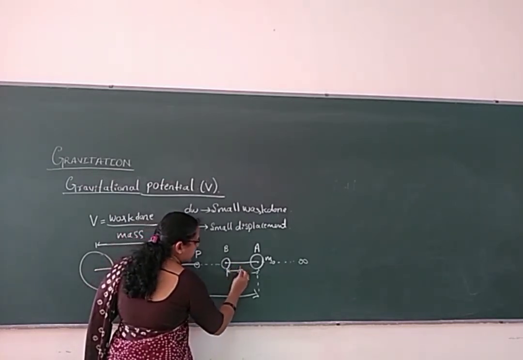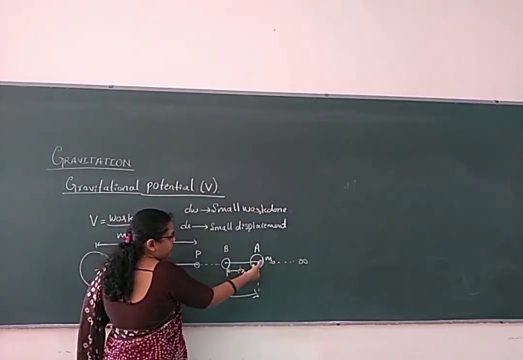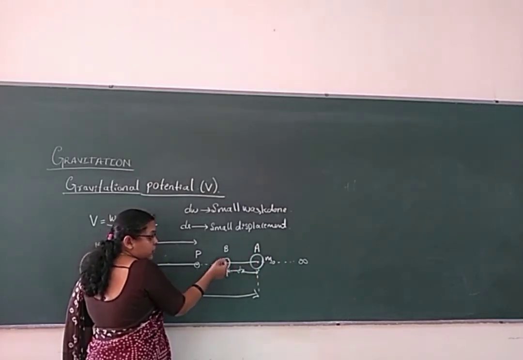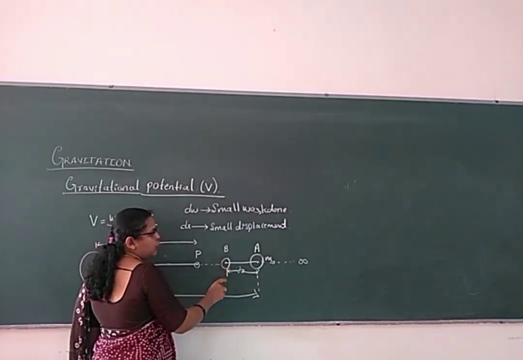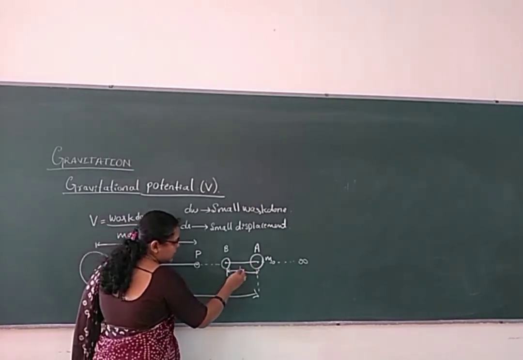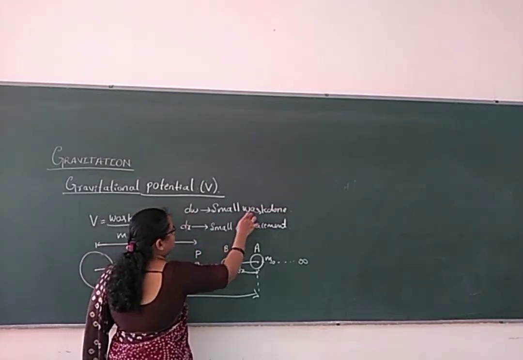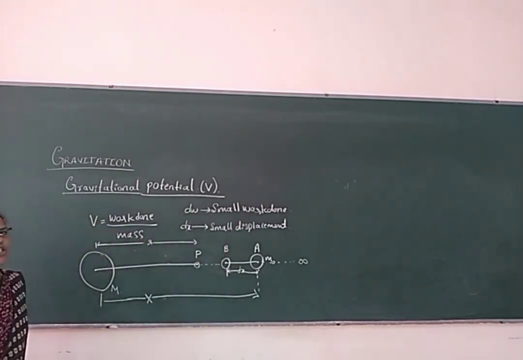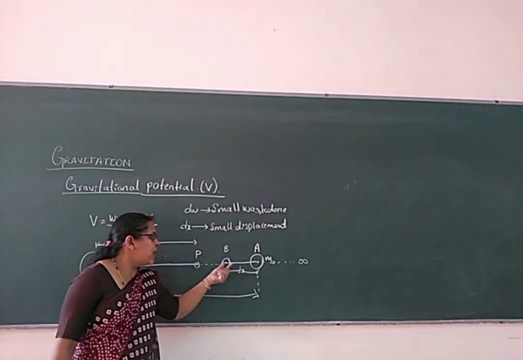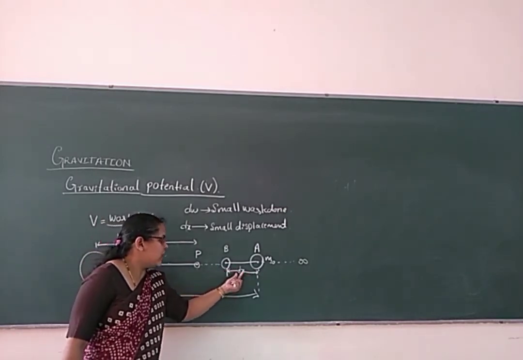So I will take this as a small displacement. From point A, where it is in the infinity range, it has to be brought to a nearby point, which is possible after doing some work. So dx is a very small displacement with a very small work done. dw is the small work done in bringing the unit mass from the infinity range to that particular point, with the small displacement dx.